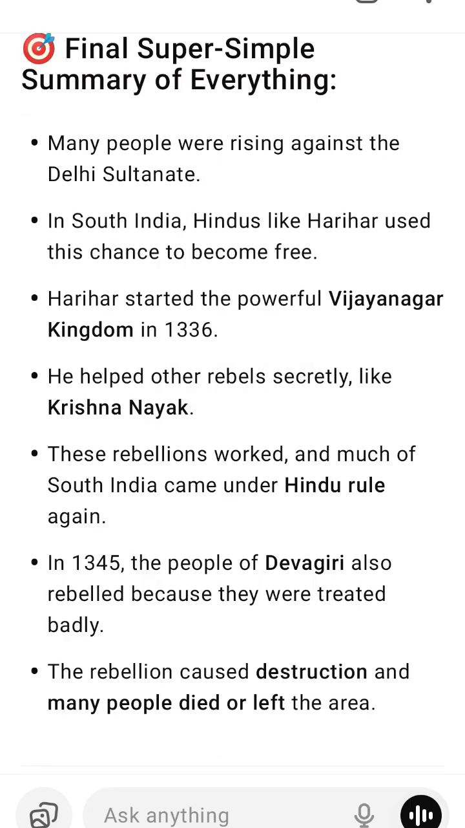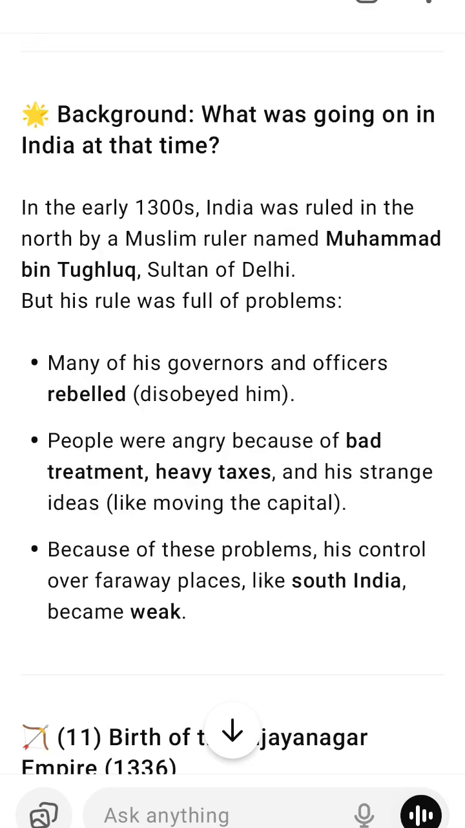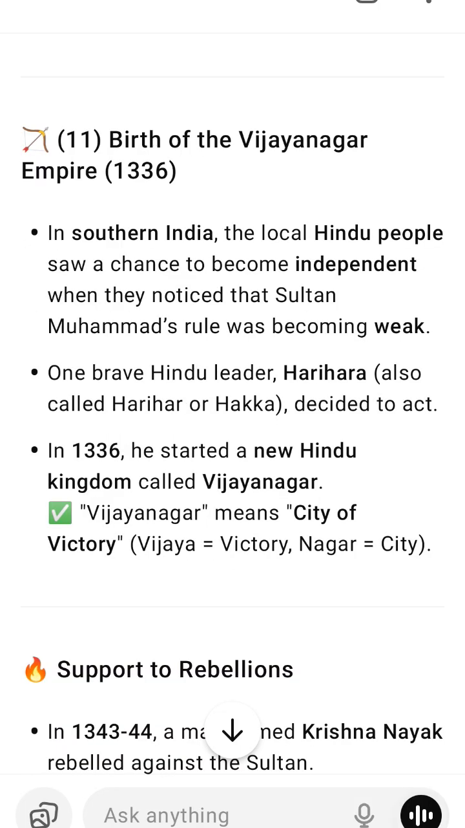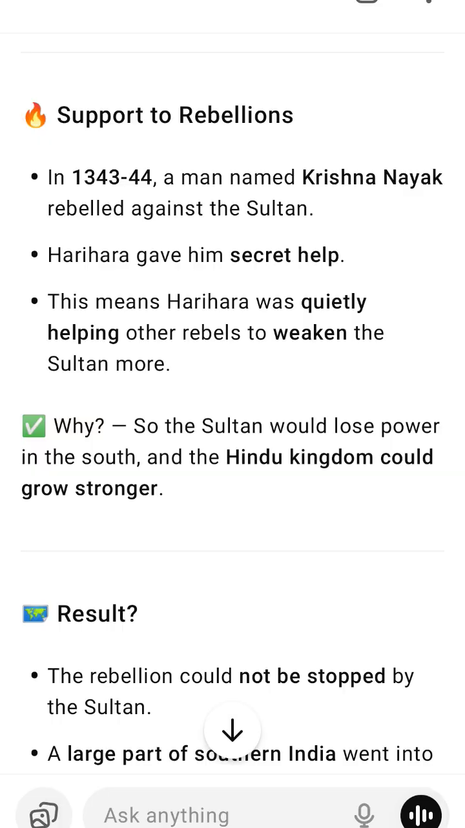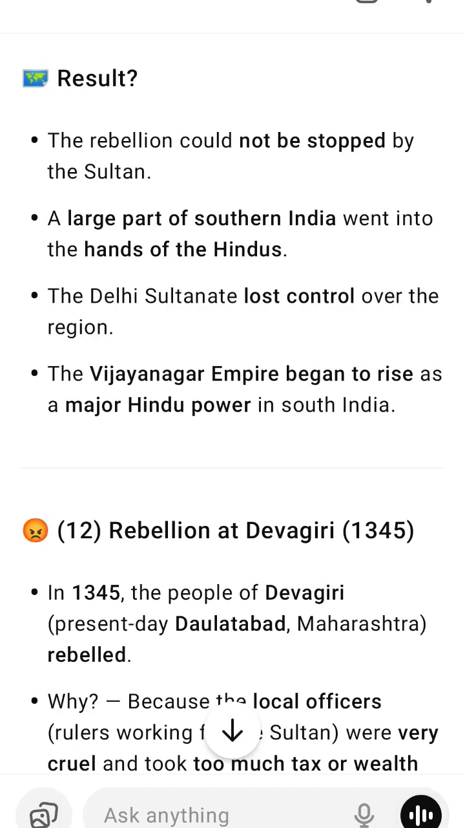Support to rebellions. In 1343-44, a man named Krishna Nayak rebelled against the Sultan. Harihara gave him secret help. This means Harihara was quietly helping other rebels to weaken the Sultan more. Why? So the Sultan would lose power in the south, and the Hindu kingdom could grow stronger. Result? The rebellion could not be stopped by the Sultan.